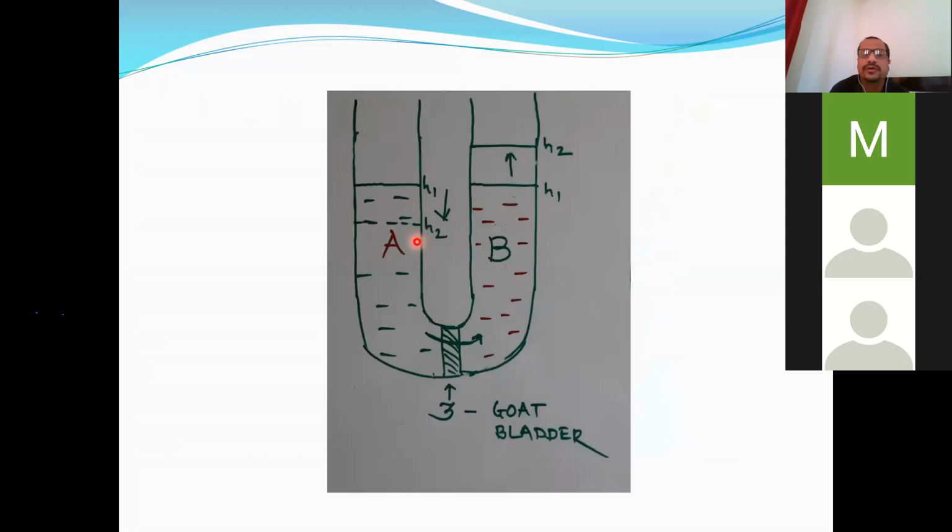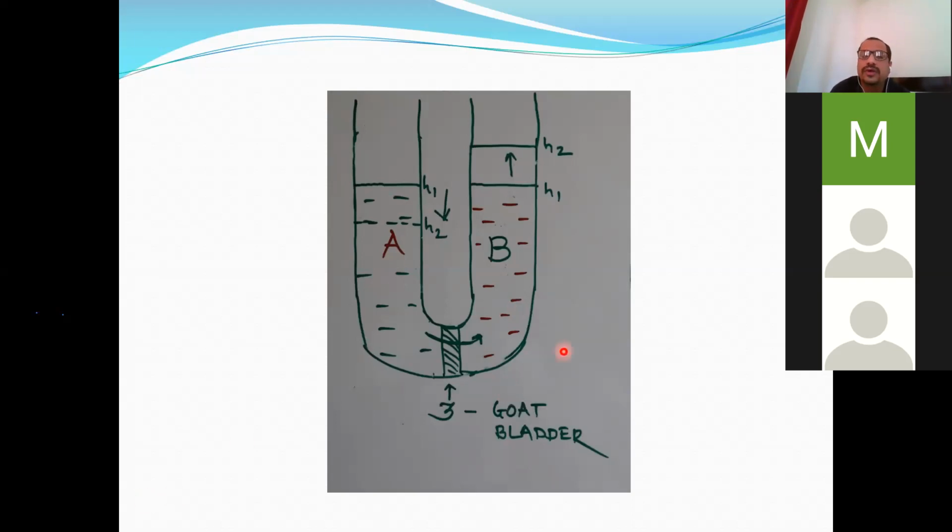See here, solvent will move toward the solution, and that's why the initial layer height of this limb, H1, will decrease to H2, and the height of this limb will increase from H1 to H2. The layers will not remain uniform. See, solvent to solution, decrease in the height, increase in the height. This is osmosis. This is called osmosis.